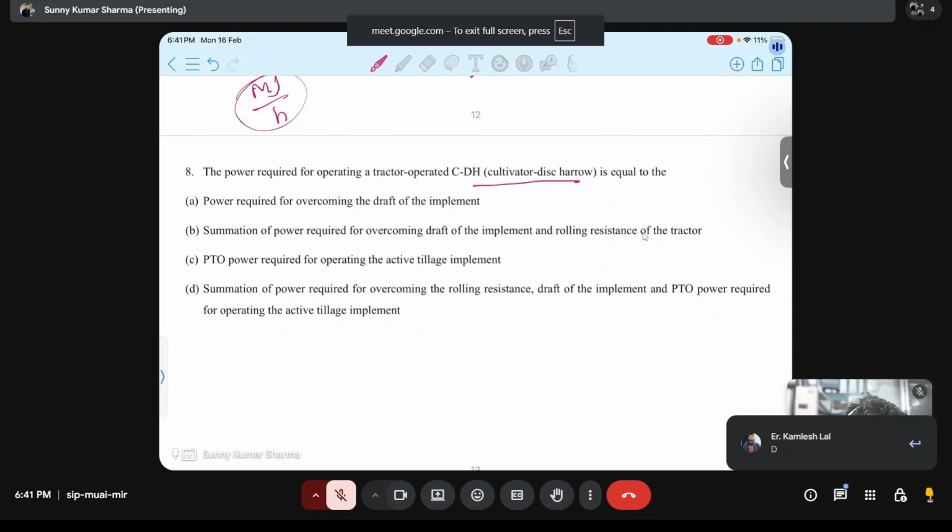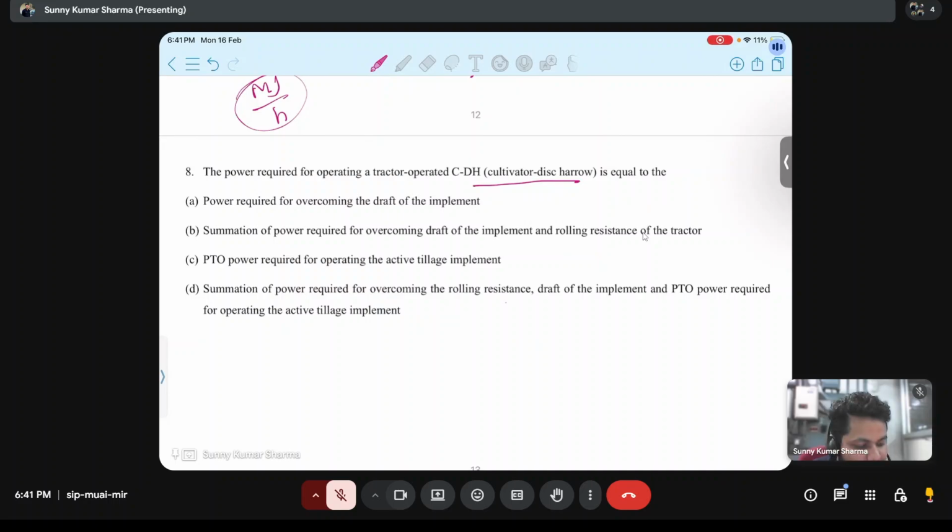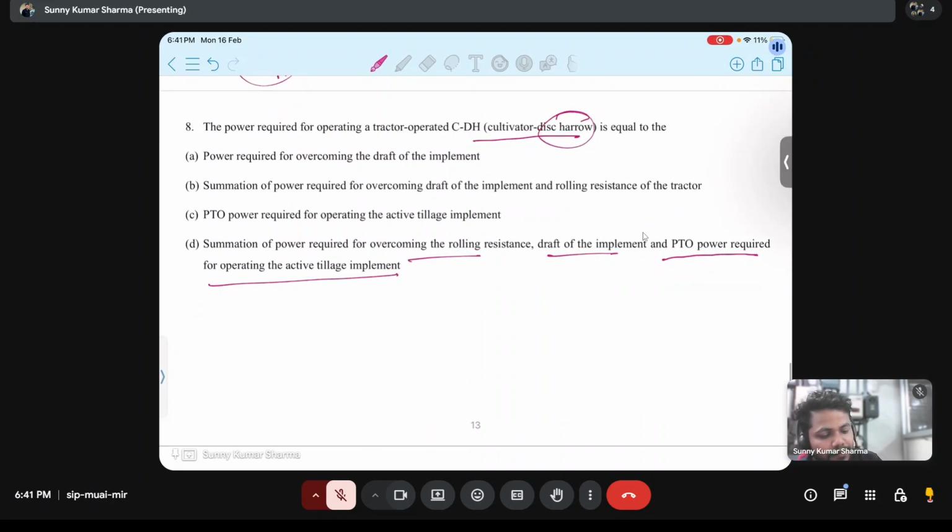Okay, D is the summation of power required for overcoming the rolling resistance, draft of implement, and PTO power required for operating the active tillage implement. The disc harrow will be an active tillage implement because it will be powered here. So yes, D will be correct because PTO power required for operating the active tillage implement will also come into the picture. Everything will be added, and we will get the total power required for operating this CDH. So D is the correct answer.